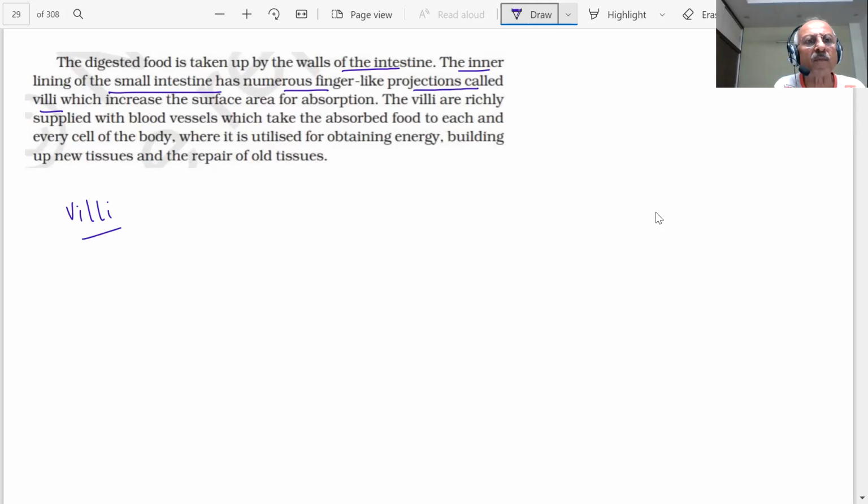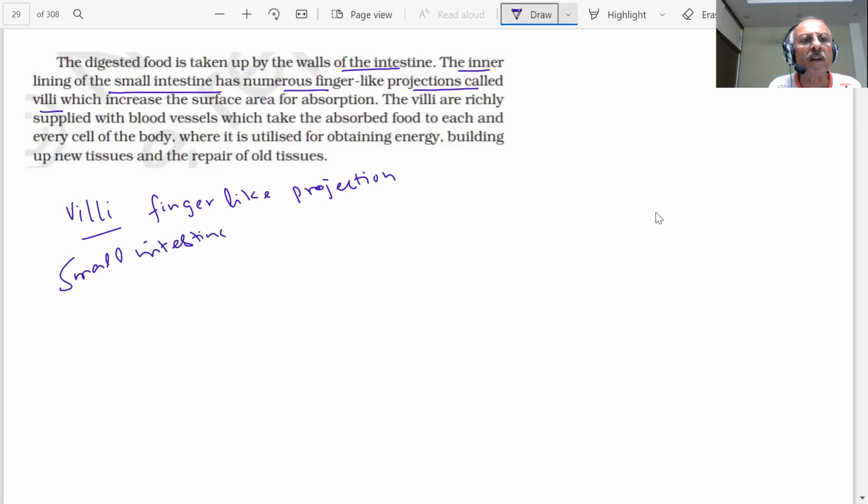Finger-like projections, student, are present in the small intestine, which increases the surface area for absorption. The food is to be absorbed, student. Whatever you have now will be absorbed.